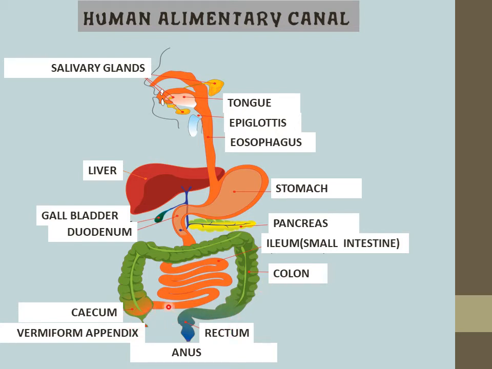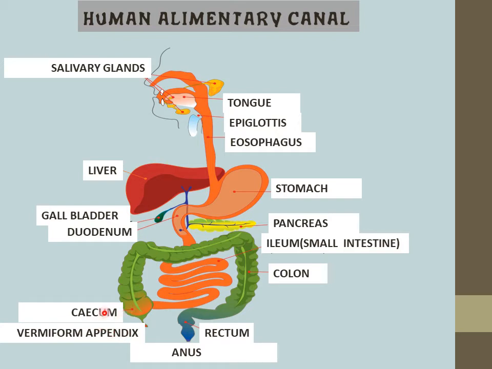Now you can see that the end portion of the small intestine and the starting of the large intestine, that is cecum, is associated with a very special organ, that is the vermiform appendix. The vermiform appendix is also known as a vestigial organ. Although it exists in our body, it has no function, because it was of some use for our ancestors, our forefathers, when they were dependent on cellulose containing food. For digestion of cellulose it was required, but now due to evolution it is a vestigial organ.